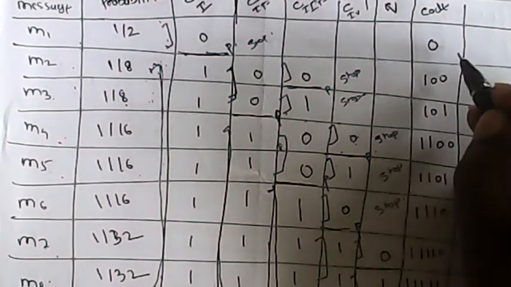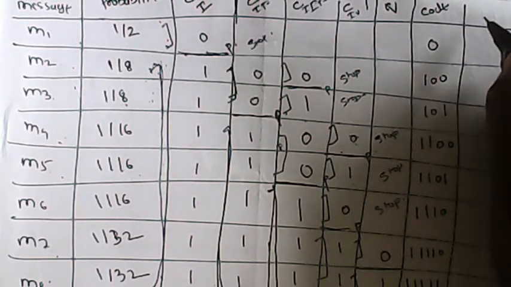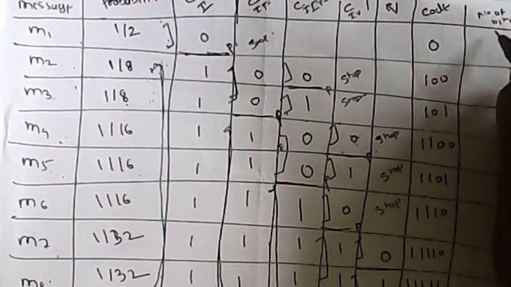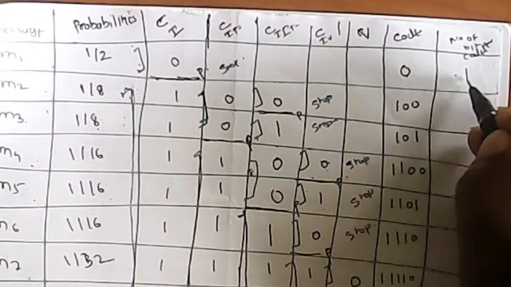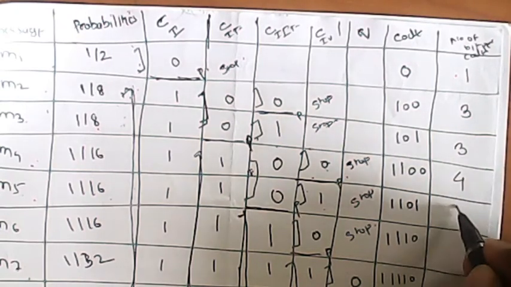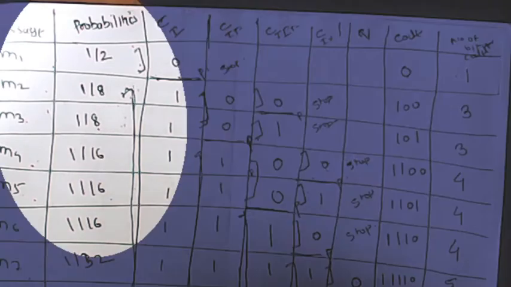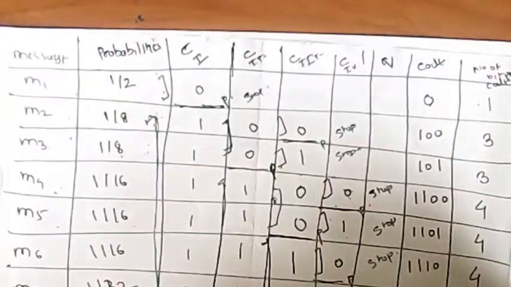The number of bits represents the number of bits per code word. So the number of bits per code word here is 1, 3, 3, 4, 4, 4, 5, 5.